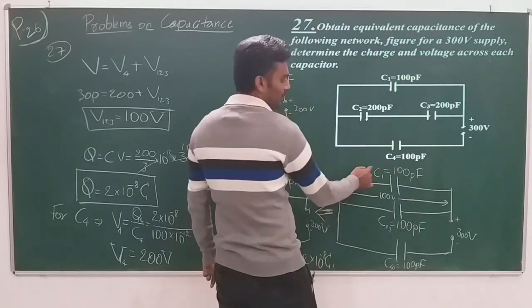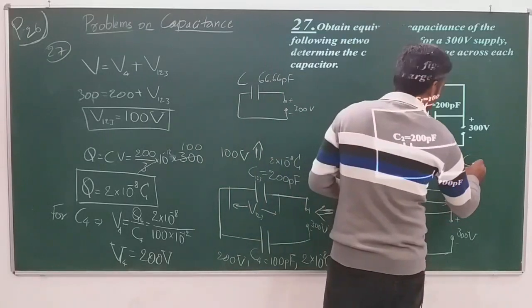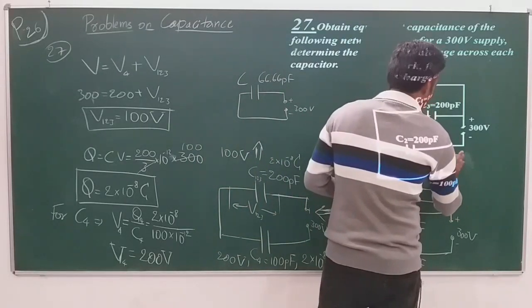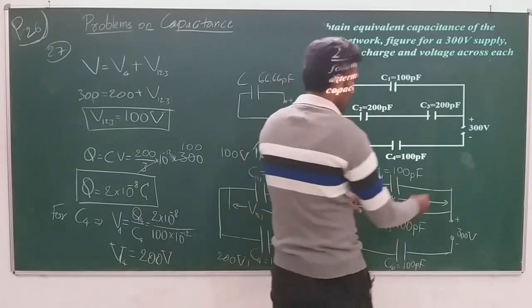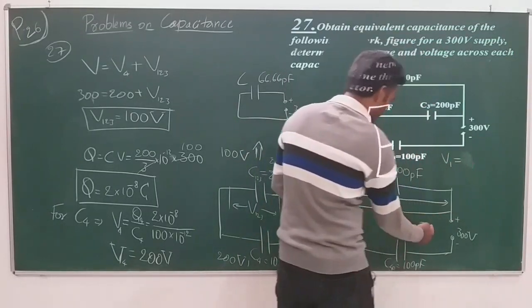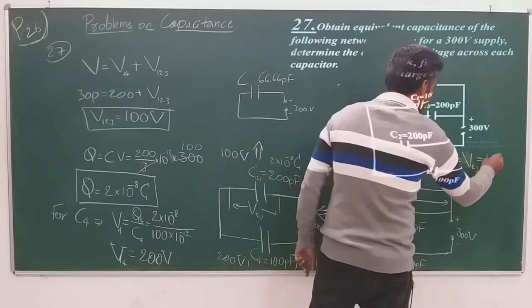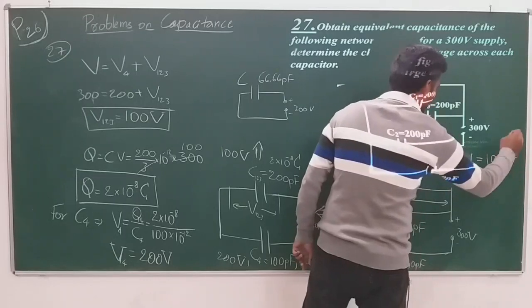So I can write V1 is equal to V23, the potential difference across C23. V1 is equal to V23 is equal to 100 volt.